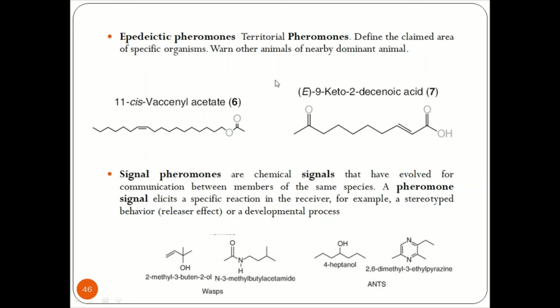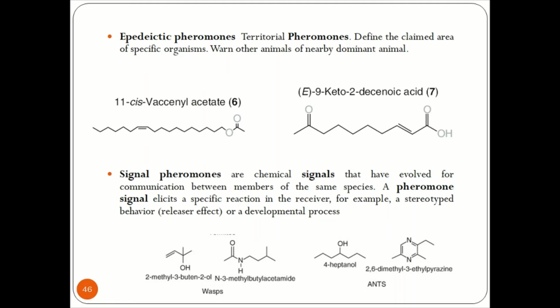These will not allow other dominant animals to attack the beehive. This is controlled by 11-cis vaccenyl acetate and E9 keto 2 decenoic acid. These are some of the epidictic pheromones, which are also called territorial pheromones.